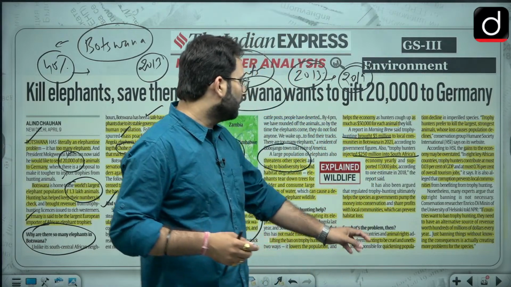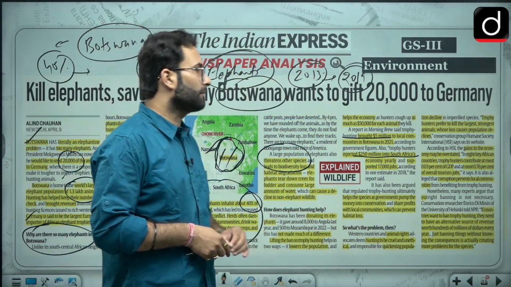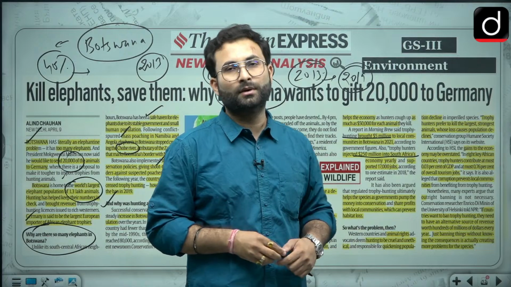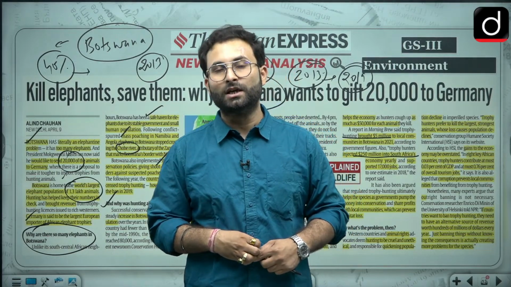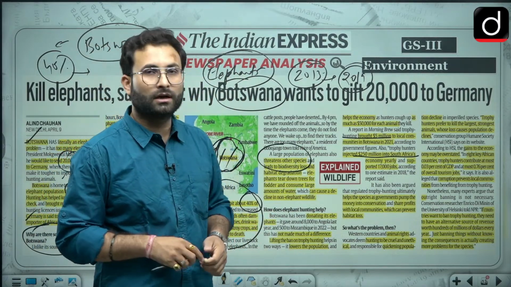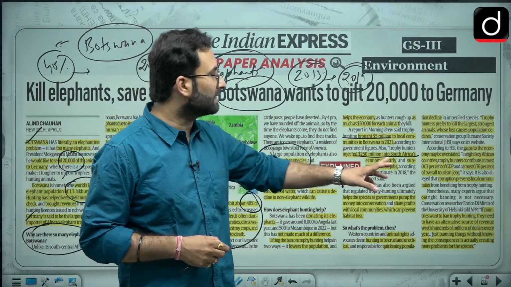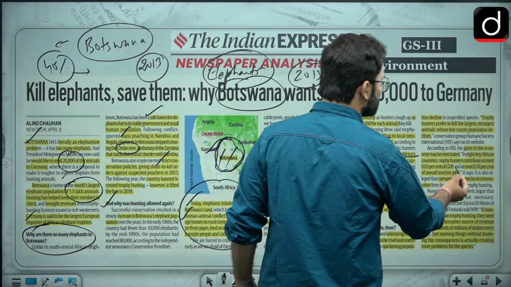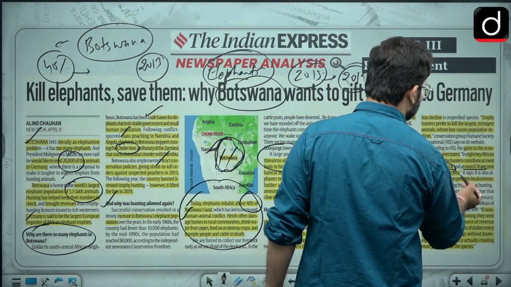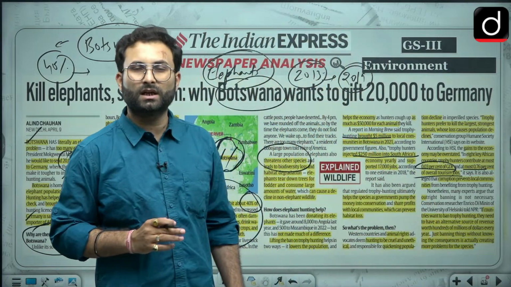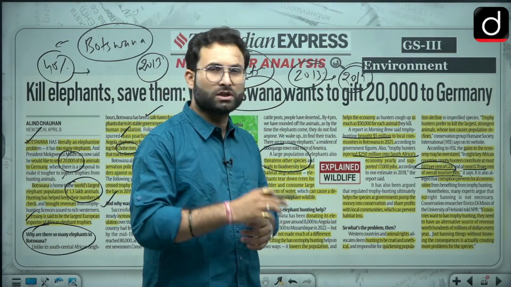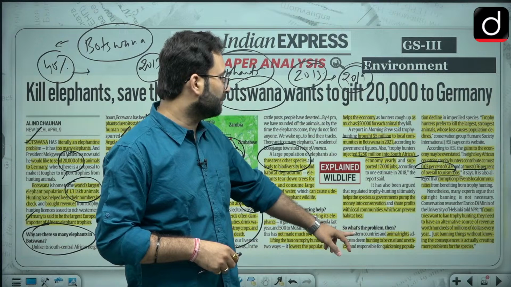Now what's the problem then? Ultimately after this decision of going for hunting again, the problem is human rights as well as animal rights. There are people who are vouching for animal rights. They are saying that this is not a good idea. When we are talking about the economy, they have said that only 0.03% of the GDP has been contributed by the trophy hunters, and at most 0.76% of the overall tourism jobs are created because of this. So ultimately they said that it is not that much of a positive point when we are talking about the economy. So that is the problem, basically animal rights.